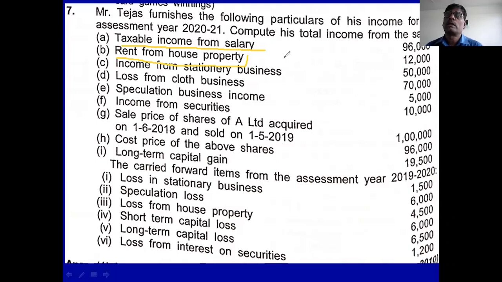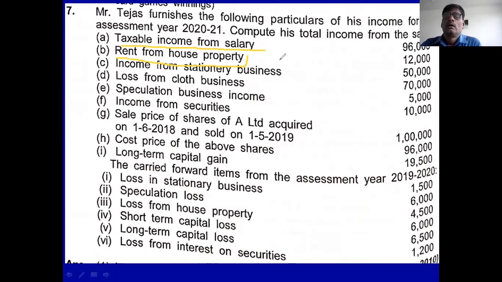All those adjustments are not in the problem. So you consider this rent as annual value and deduct 30%. Whatever remains, that is called income from house property.